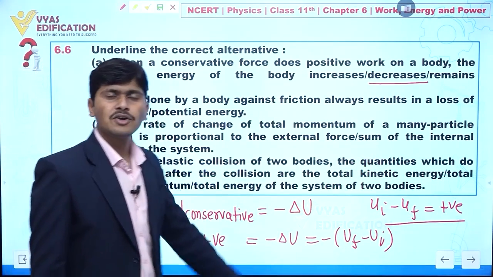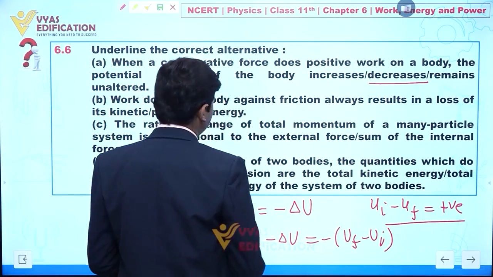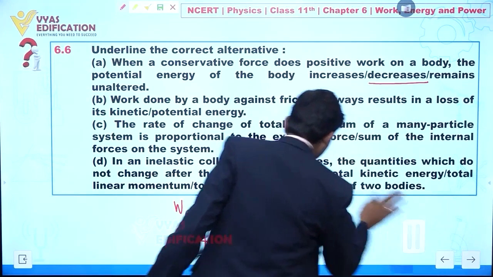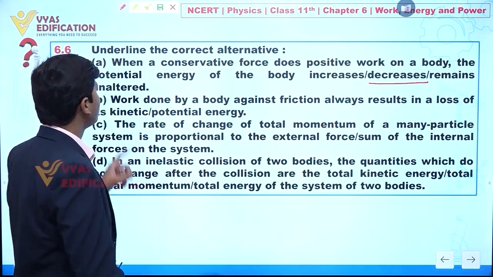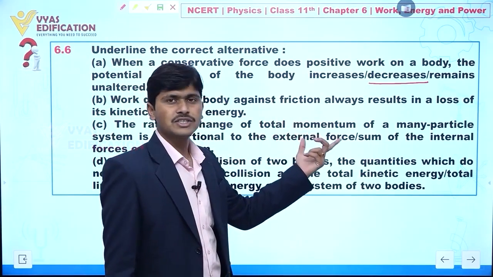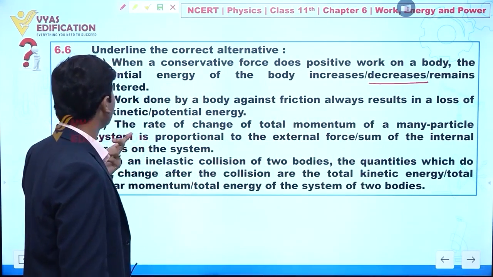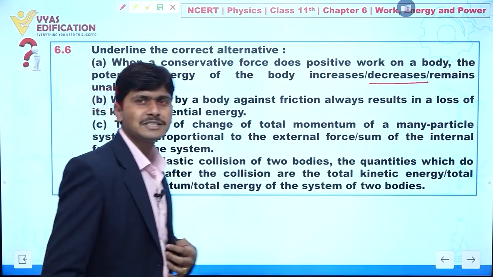Now we are going to discuss part B. Listen carefully. In part B, it is given to you: work done by a body against friction always results in a loss of kinetic and potential energy. Clear?